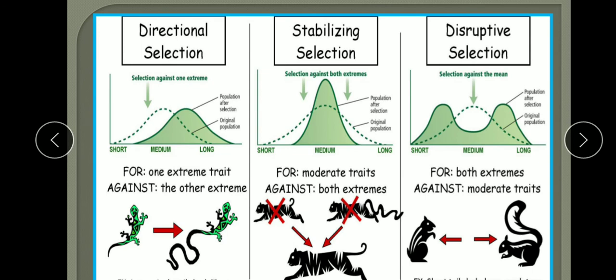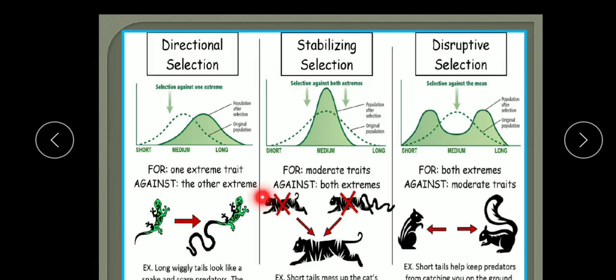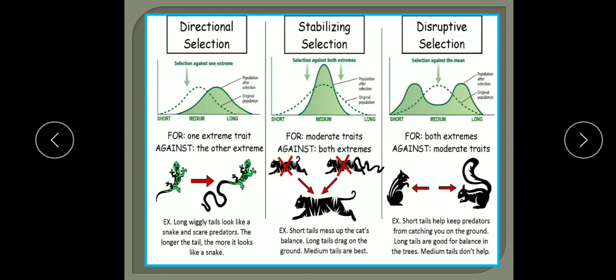Stabilizing means where more individuals acquire the mean character value. They are stable. Disruptive is one in which more individuals acquire peripheral character value at both the ends of the curve. So students, in this way this natural selection and these curves are completed here.